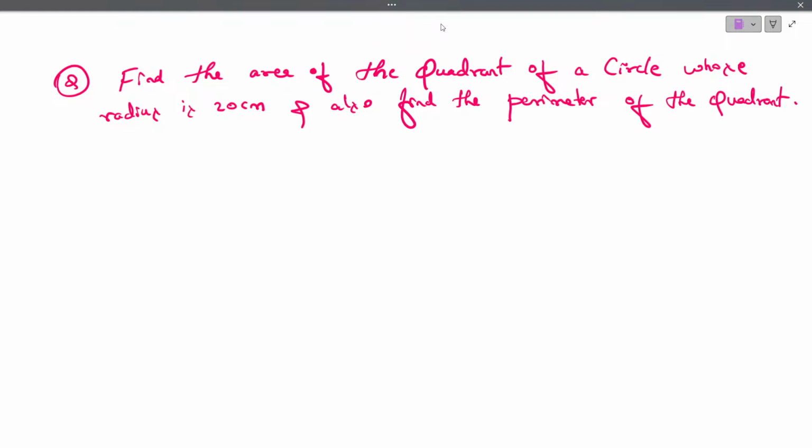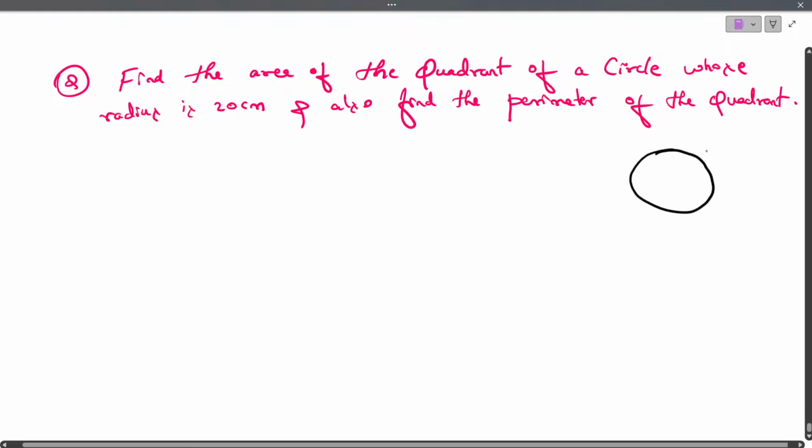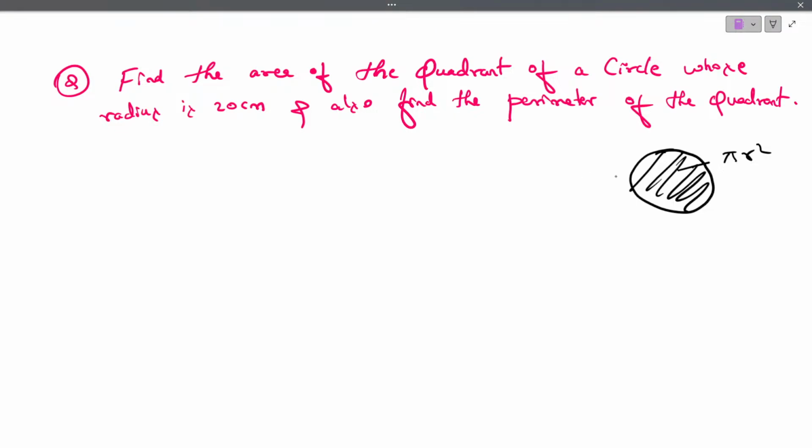Say children. Suppose if this is a circle, we know that area of a circle is pi r square. I am going to divide this circle into two parts. If I divide this into two parts, this area is pi r square by 2, half of the area of a circle. Clear? Now, according to this question, it is a quadrant.